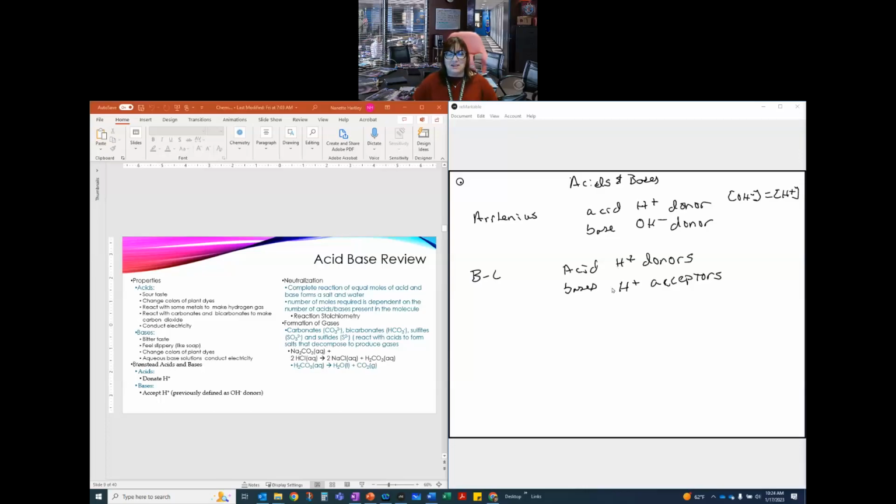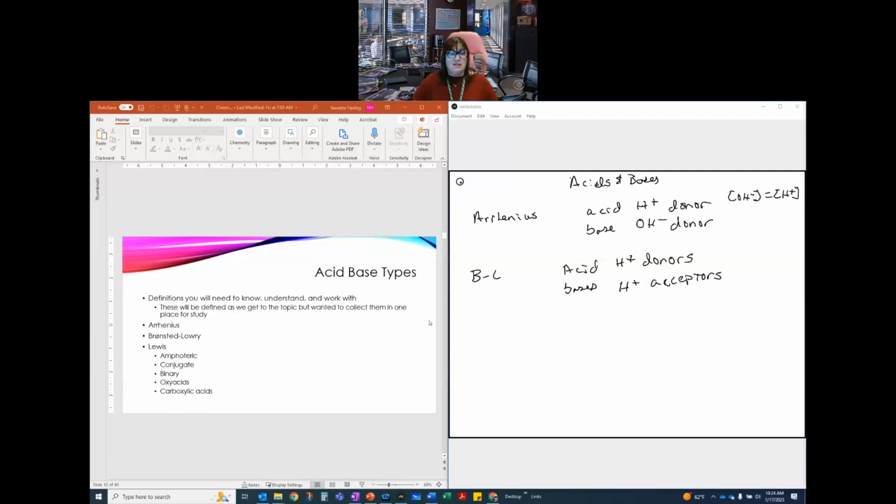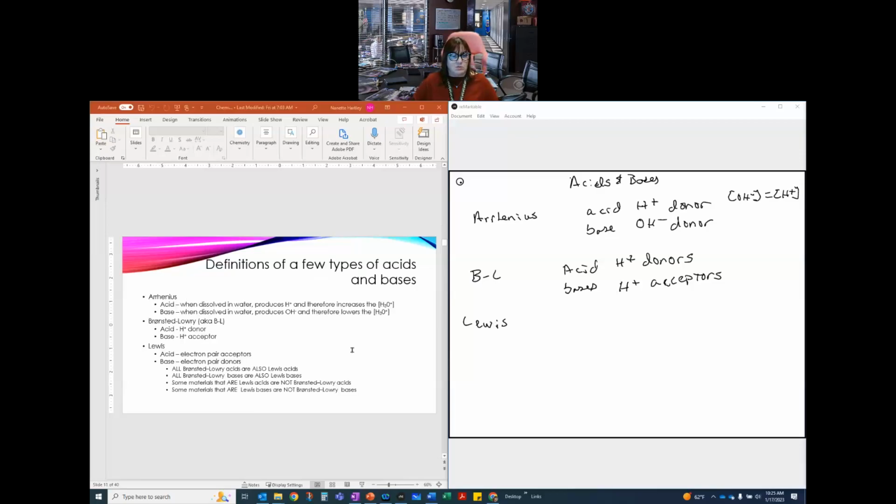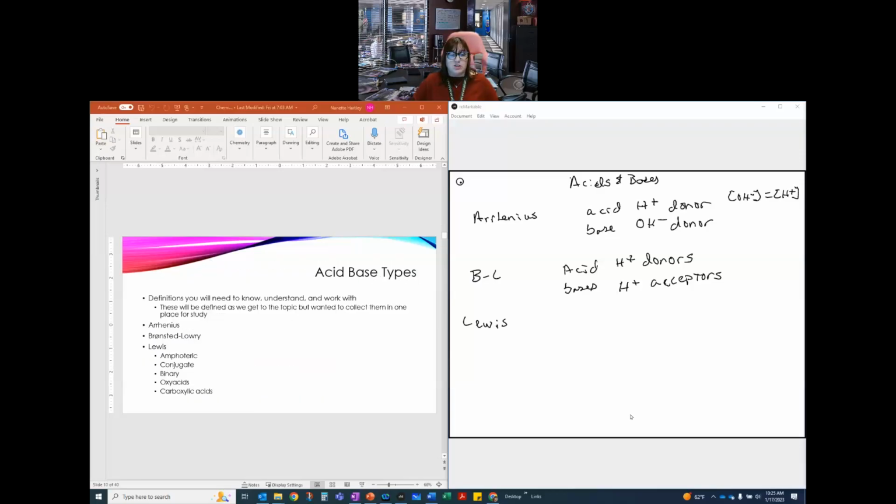Awesome. We reviewed what we did in 110. We can do this. Now there's going to be new stuff, right? So we talked about Arrhenius. We talked about Bronsted-Lowry. We're also going to have to talk about another type of acids and bases, and that's called Lewis. So there was a guy named Lewis, and he had Lewis acids and bases. Lewis acids and bases are something that we're going to define in just a couple slides, so I'm not going to talk about it too much here. Other terms that you need to know about, and I'm going to give myself a little bit of space. We're going to have amphoteric.